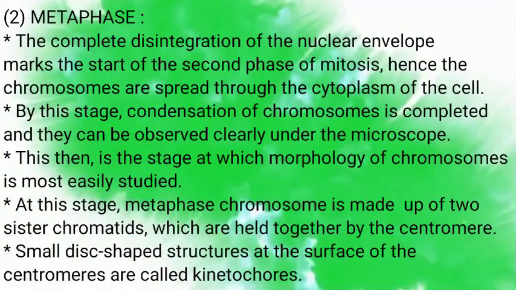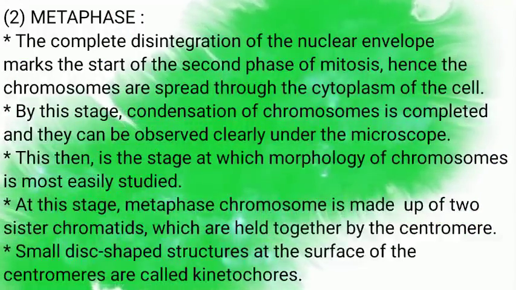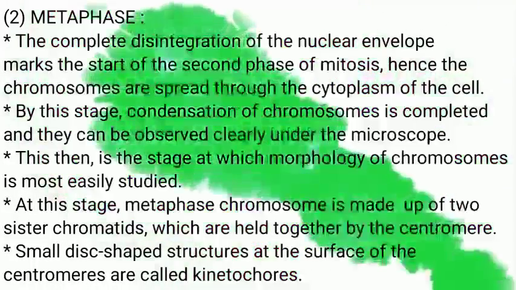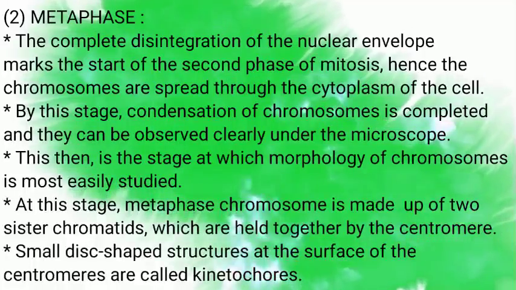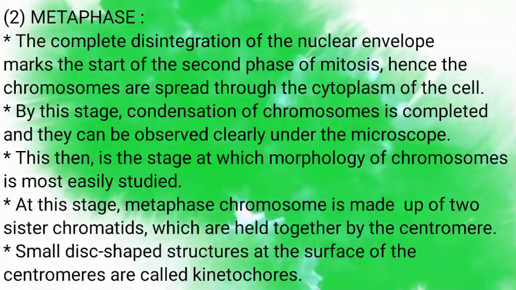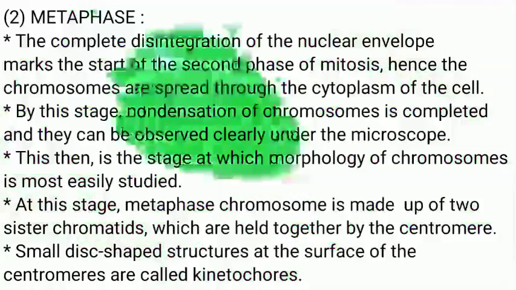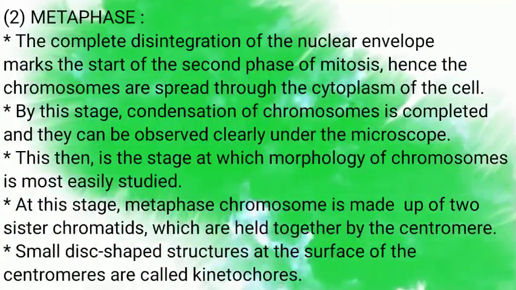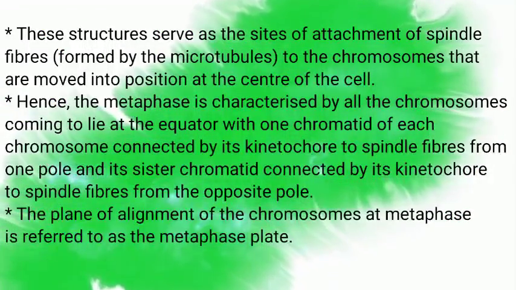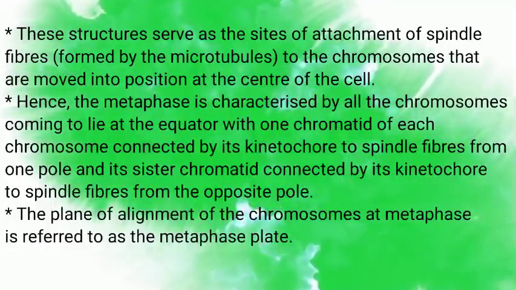At this stage, the metaphase chromosome is made up of two sister chromatids which are held together by the centromere. There are small disc-shaped structures at the surface of the centromere called kinetochores. These structures serve as the sites of attachment of spindle fibers formed by the microtubules to the chromosomes that are moved into position at the center of the cell.